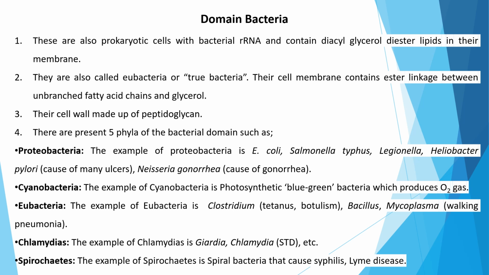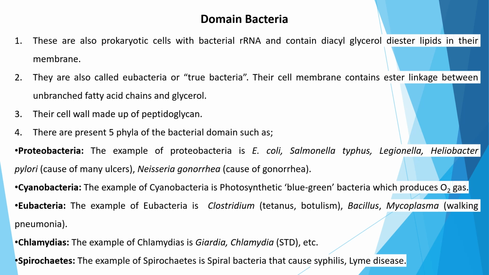There are five phyla of the bacterial domain: Proteobacteria, Cyanobacteria, Eubacteria, Chlamydiae, and Spirochetes. Coming to Proteobacteria, examples are E. coli, Salmonella typhi, Legionella, Helicobacter pylori, which mainly causes ulcers, and Neisseria gonorrhoeae, which causes gonorrhea.